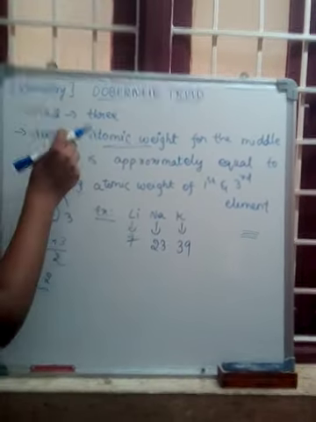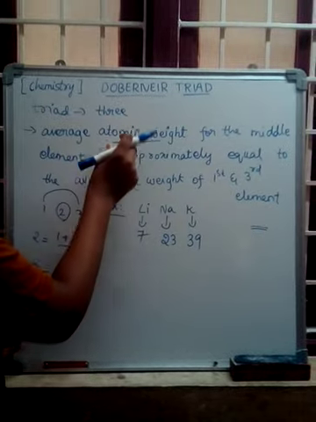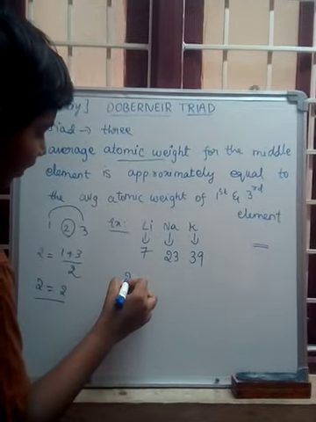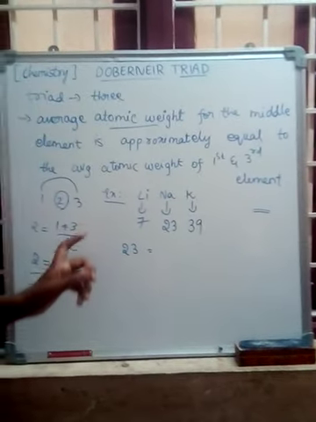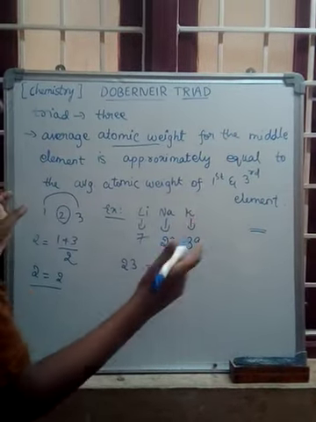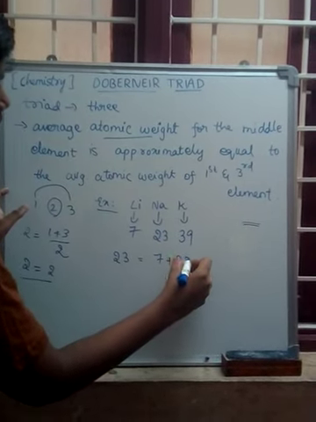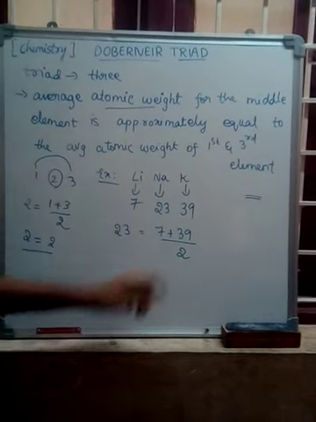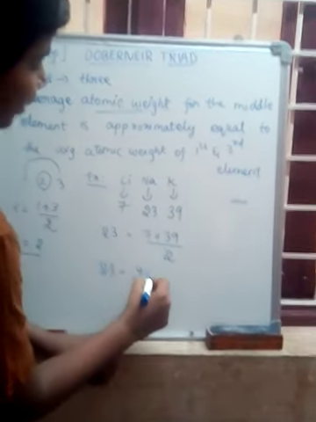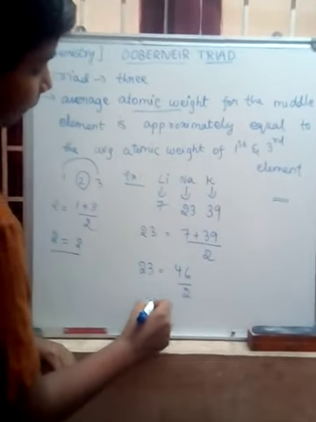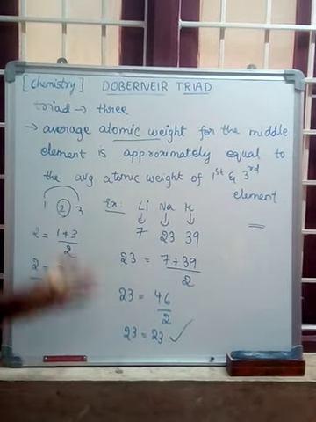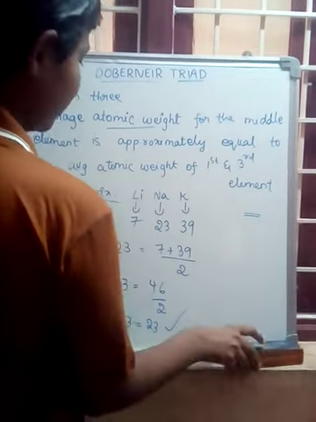According to the statement, the average atomic weight of the first and third gives the middle element, sodium. So 23 is approximately equal to the average atomic weight of first and third, that is (7 plus 39) by 2, as the observations are 2 here. 23 equals 39 plus 7, which is 46, by 2. 23 equals 23. So here the law or the statement is satisfied. It is exactly equal.